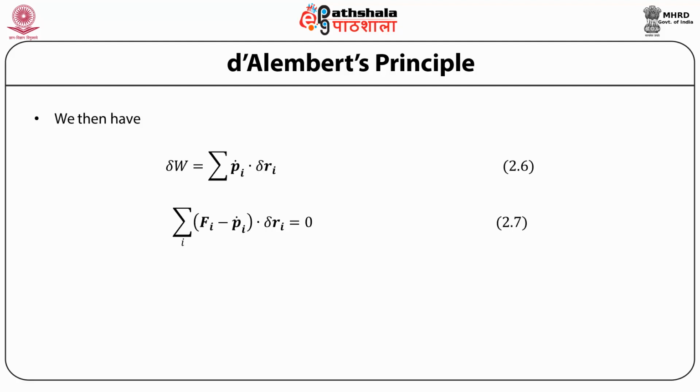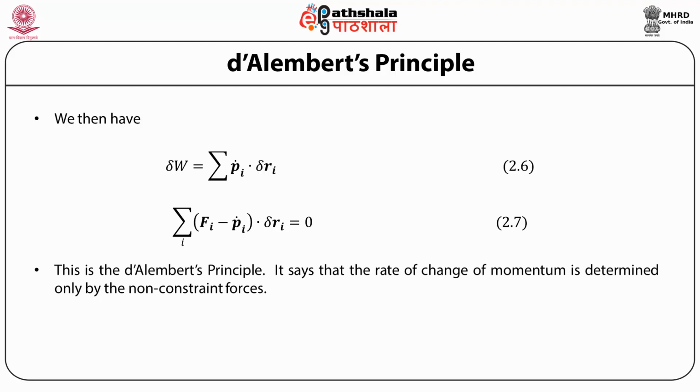and from equation 2.5, Newton's second law, this delta W can be written as (Fi minus pi dot) delta Ri equal to 0. This is the D'Alembert's principle. It says that the rate of change of momentum is determined only by the non-constrained forces. So this is a generalization in some sense, and this has arisen because of the fact that our constraints are assumed to be such that the constraint forces do not do any work.